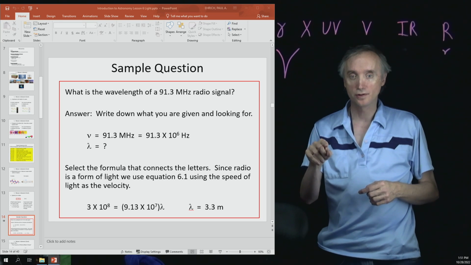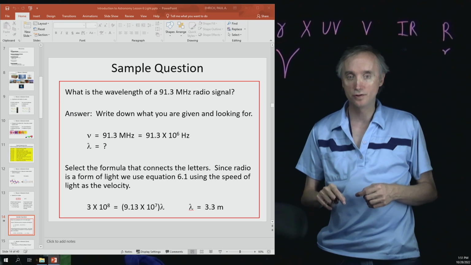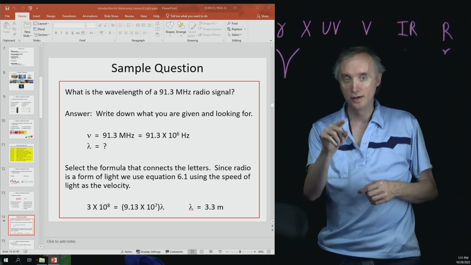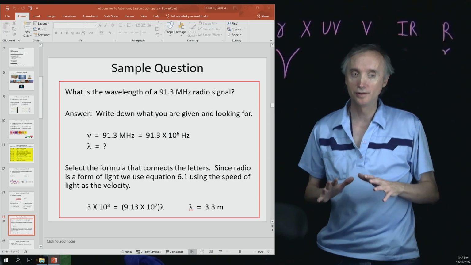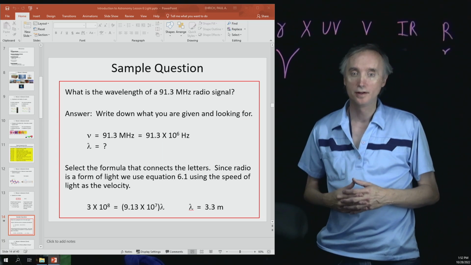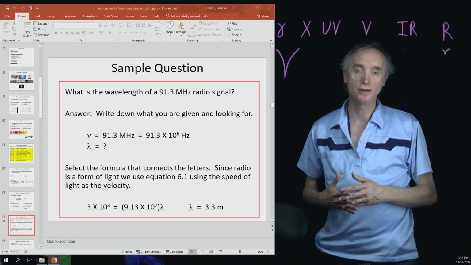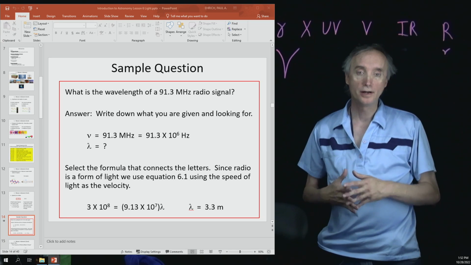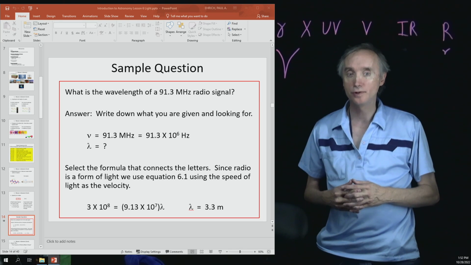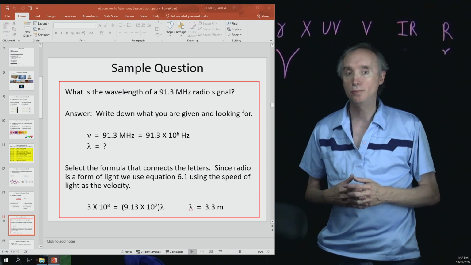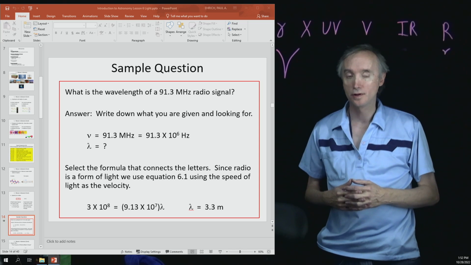Did you see that I changed it from 91.3 to 9.13, but in order to do that I had to change it from 10 to the 6th to 10 to the 7th? So little details like that can get you messed up when you take the exam. But you're going to solve that for the letter lambda, and lambda turns out to be 3.3 meters.